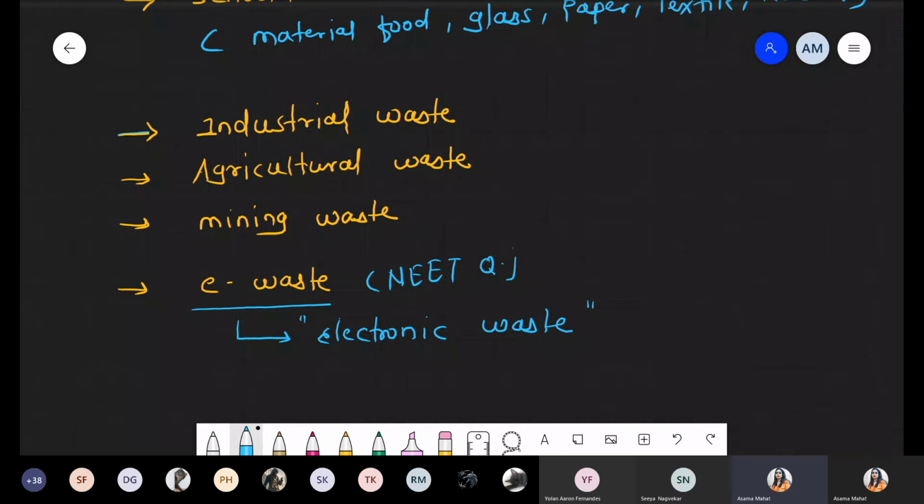Now there is one condition. The developed countries like Russia, Japan, or America, they transfer 50% of their e-waste material, meaning what they do not use. For them that is waste material. That 50% waste material they transfer to developing countries. Developing countries include Pakistan, China, India also.